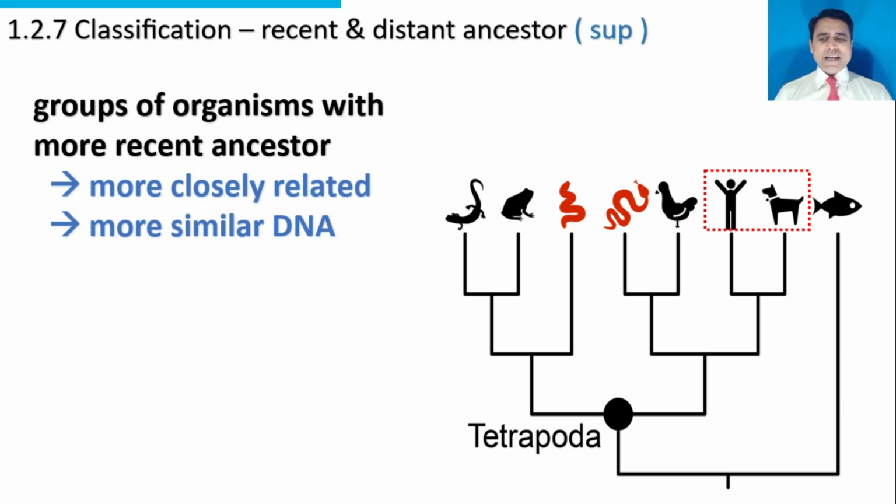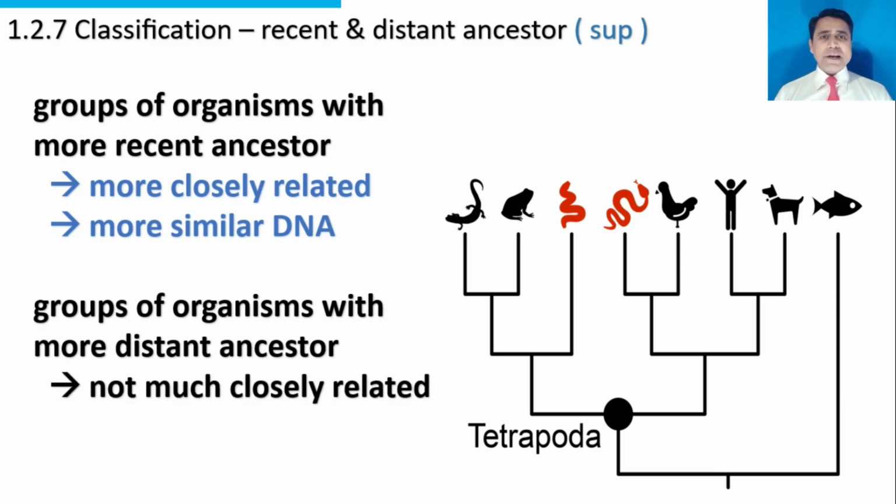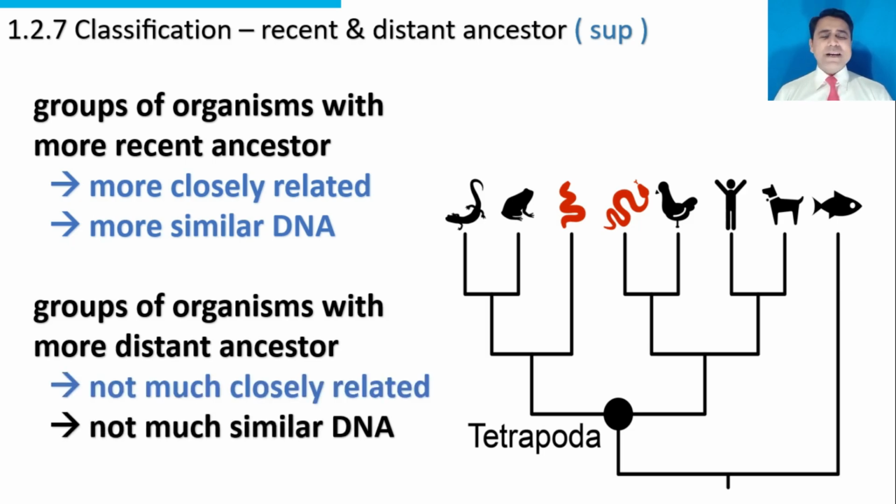Now we trace their ancestor. Here is an ancestor of a man and a dog. So they have recent ancestors. That's why these two organisms are similar. On the other hand, there are groups of organisms with more distant ancestors. These organisms are not closely related because they don't have similar DNA. Their DNA is not much similar.